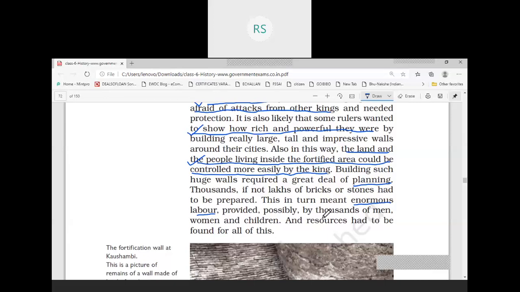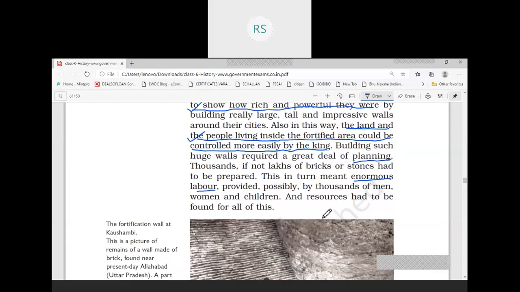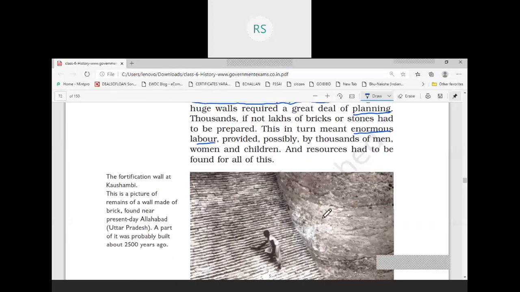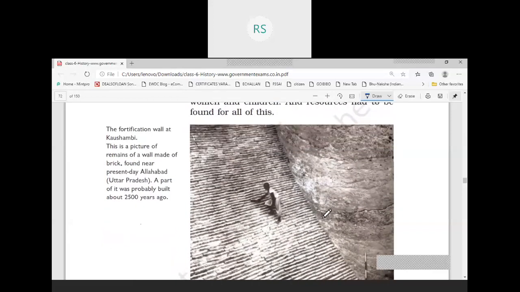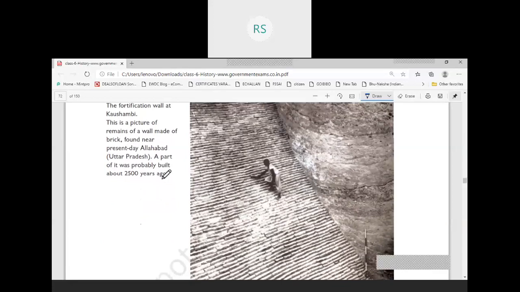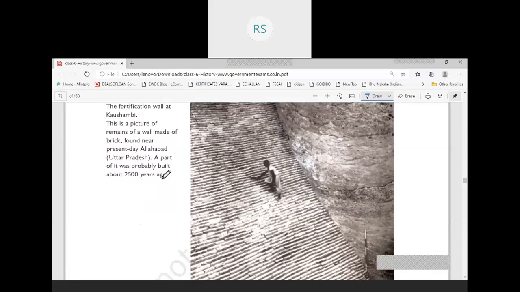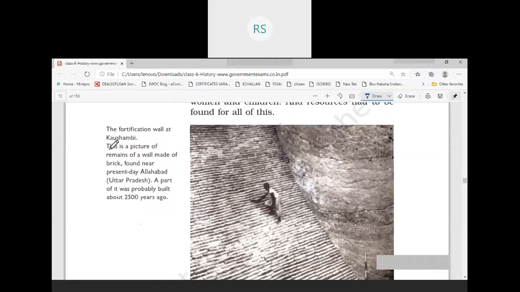So money and labor. After planning the building of the boundary, there will be need of labor, there will be need of money in order to execute the plan of building the walls. So you can see this is one of the pictures of how this fortification wall is there at Kausambi.